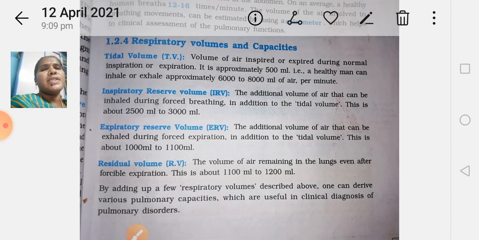Respiratory volumes and capacities: they may ask 2 marks questions. Tidal volume, and abbreviations: what does TV mean, IRV, ERV, RV. This is especially for regular BiPC students.